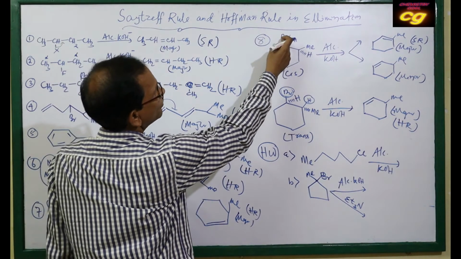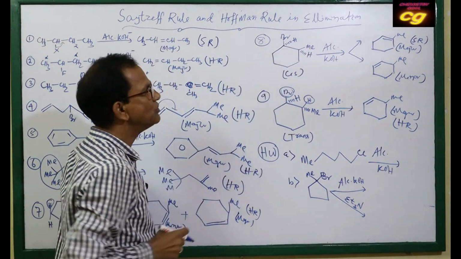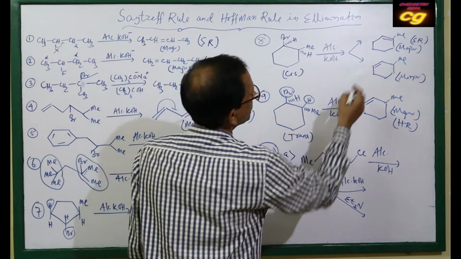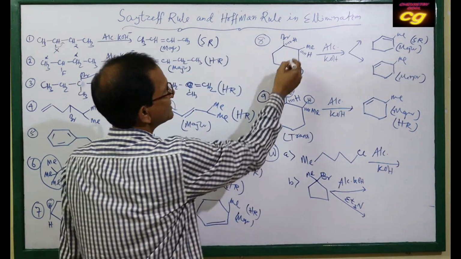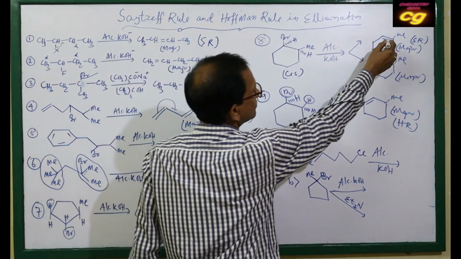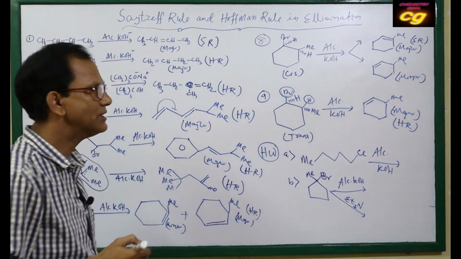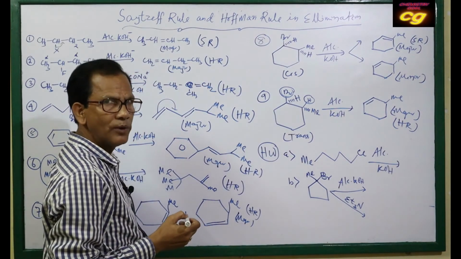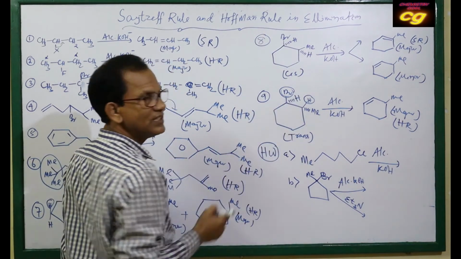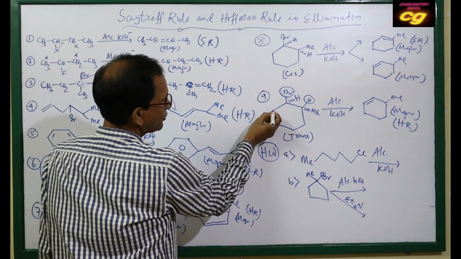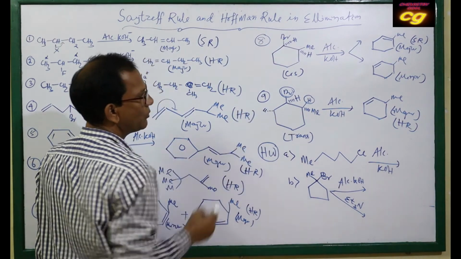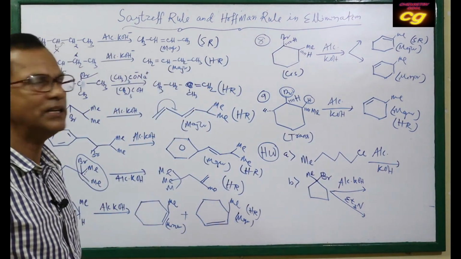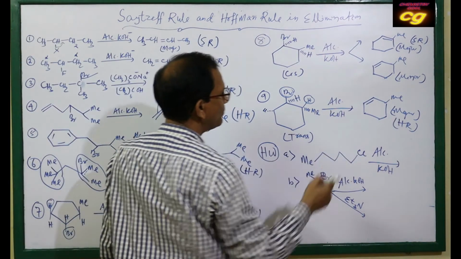But here, bromine and hydrogen are in anti position, and bromine and this hydrogen are also in anti position. That's why both are possible, and this is the major because it is more substituted, so it follows the Saytzeff rule. In this position the double bond will not be formed because bromine and hydrogen are on the same side, but bromine and this hydrogen are on opposite sides. That's why the less substituted alkene is preferred, so it is Hofmann's rule.